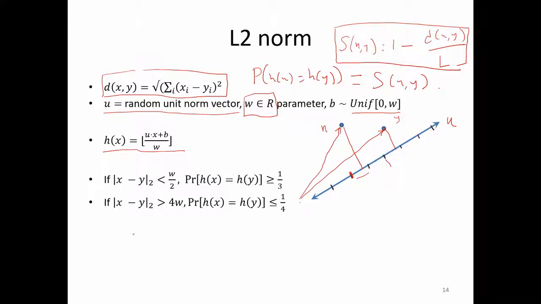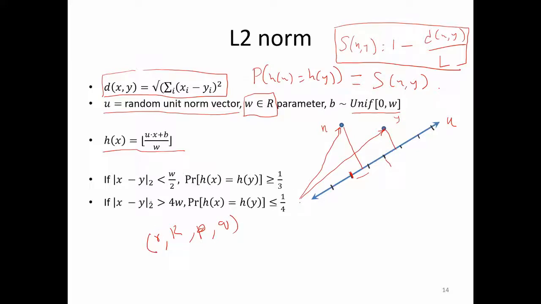Now, why is this an LSH? In order to show that, we have to find this small r, capital R, and we have to find p and q.